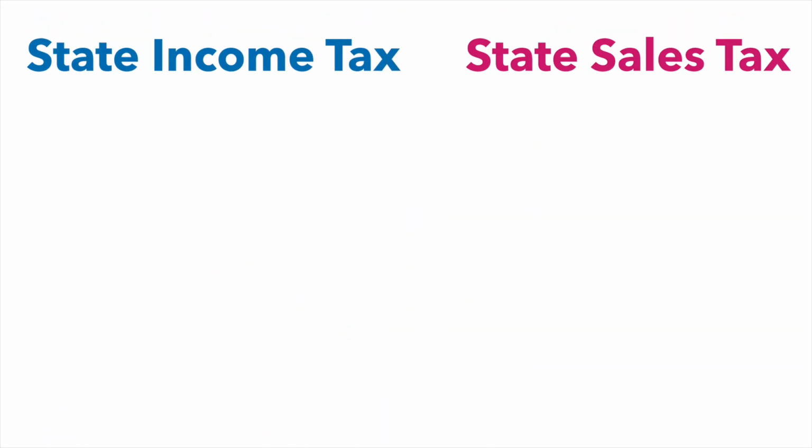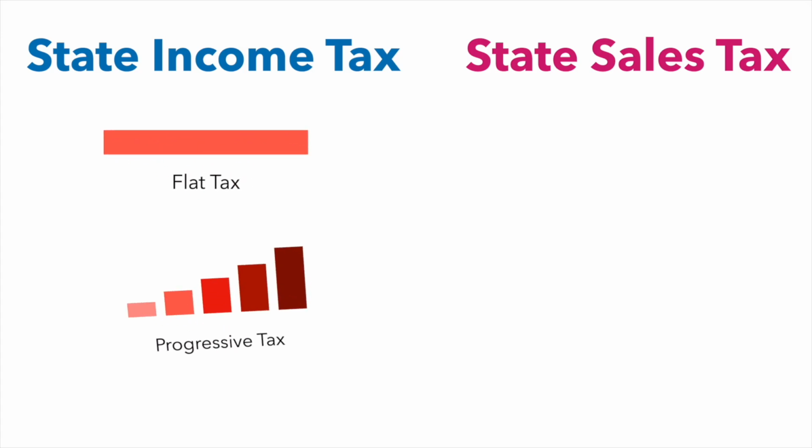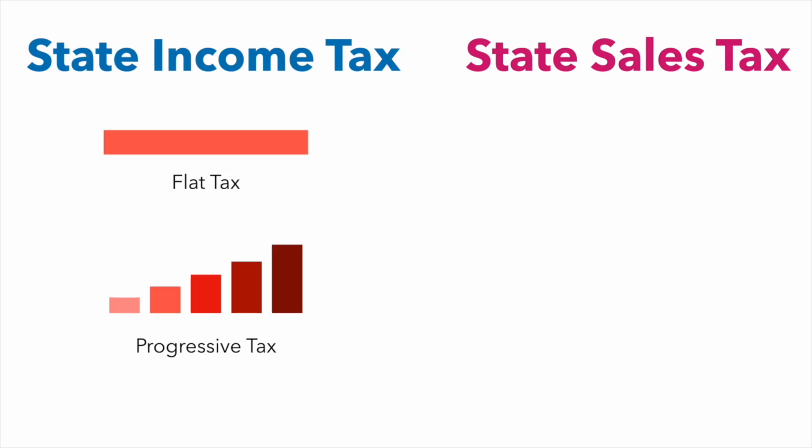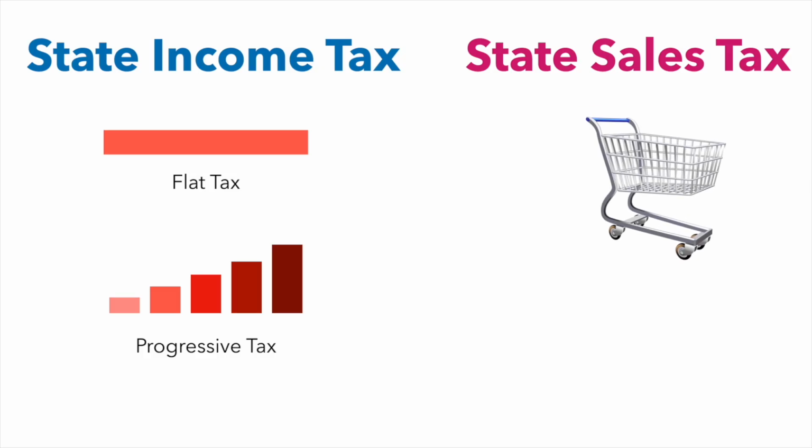So that is the first way that you are taxed by the state, either by the flat income tax or the progressive income tax. But that is not the only way the state can tax you. Another way is by the sales tax. This is another huge way states collect revenue, and that is pretty much a tax on stuff that you buy.